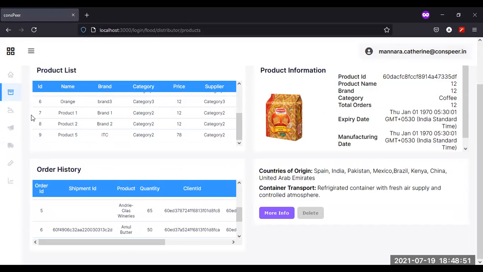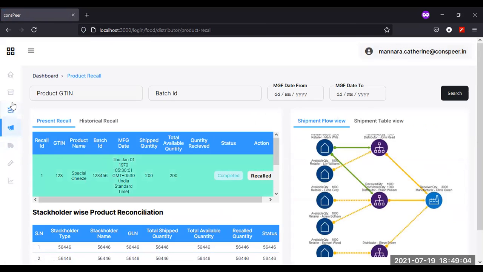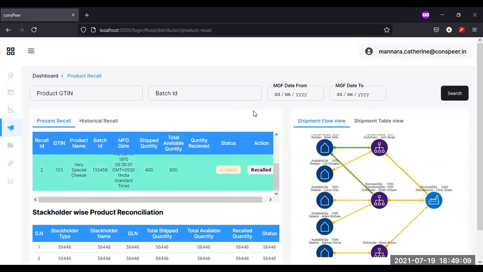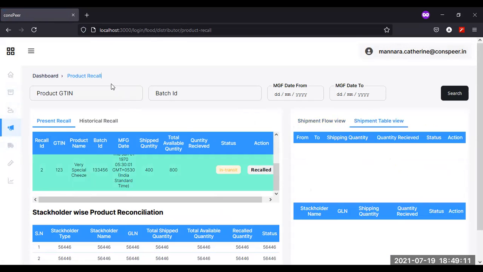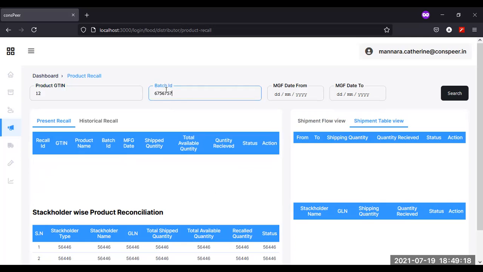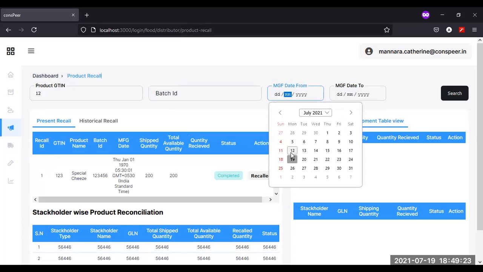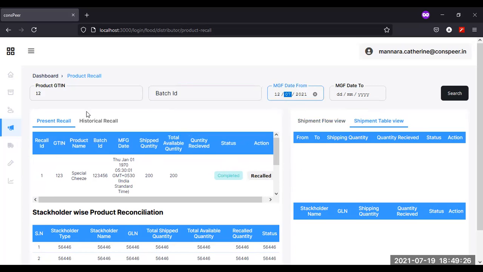So now, whatever is happening, all the facilities are there, like she is provided with these things used for how the ship will be moving, the ship which would be assigned to that product. So what is their movement, shipment table view. So based on the GTIN number, you could have a filter. Filter is currently not working. It should work. It is working normally. It is working. Filter is based on the GTIN number.